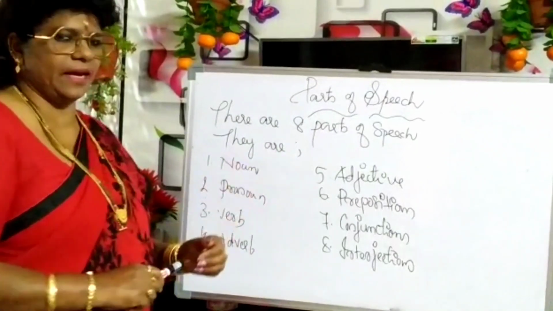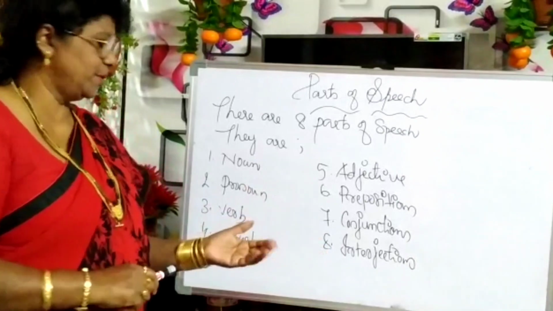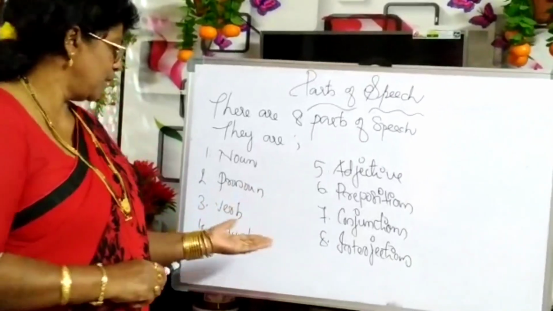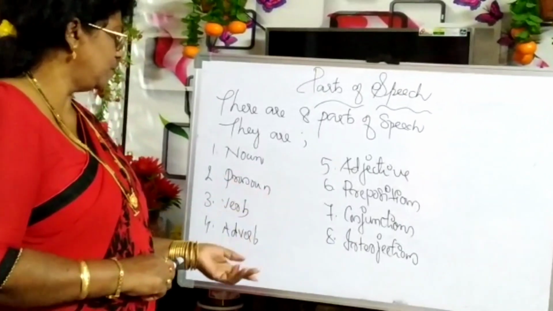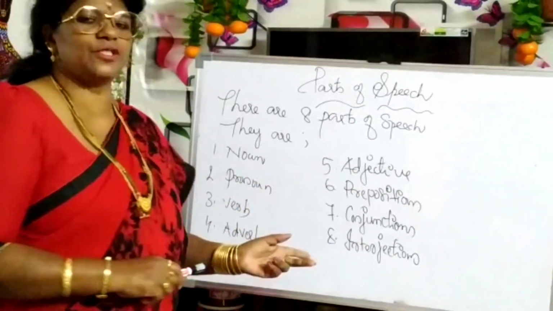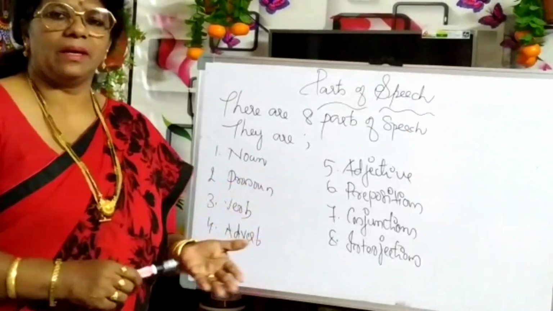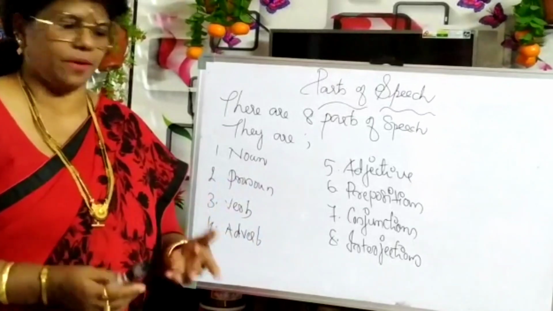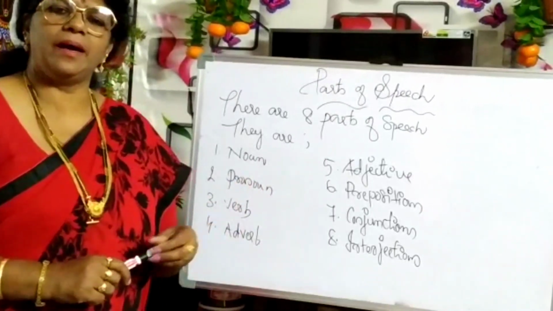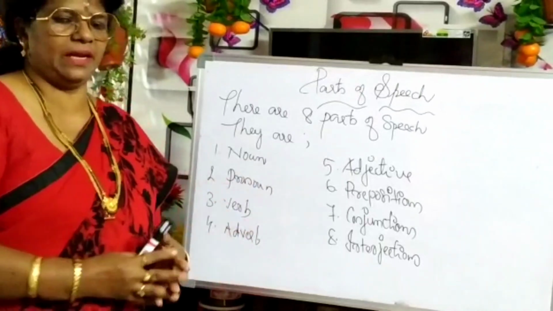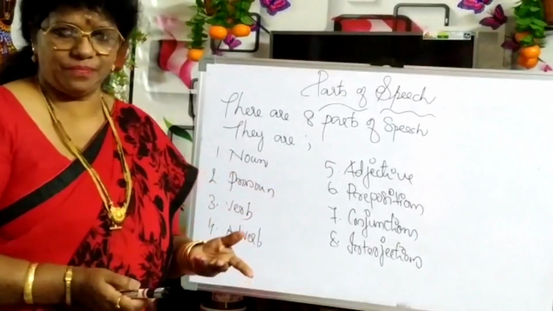We know that noun is a naming word. Pronoun, the words we use instead of nouns. Verb is an action word. Adjective modifies the noun. Adverb modifies the verb. Preposition comes in between a noun or a pronoun. Conjunctions are joining words. Interjections show certain feelings. We know all these things. Let us go into detail.